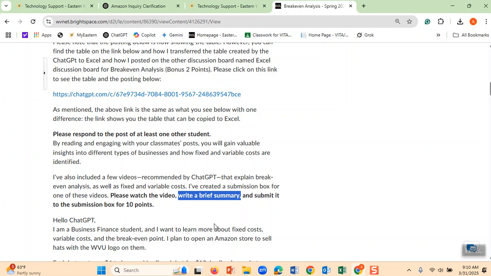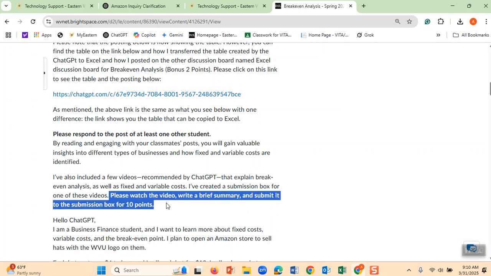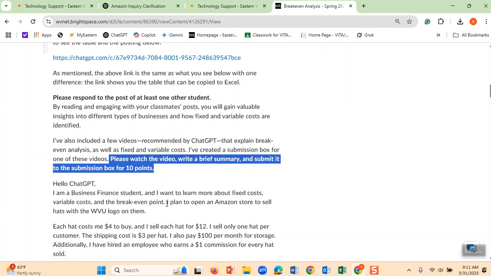This one is also mandatory. Submitting a summary of a video that ChatGPT is going to find you for the break-even point, you watch it, you write a note on what ChatGPT said, what that video said, explain what it is, and then you submit it, and you get another 10 points. The only thing that is voluntary, not mandatory, in this discussion and this submission is the Excel, which I will show you how it is.